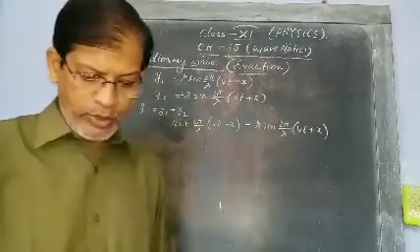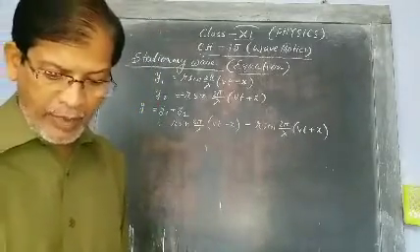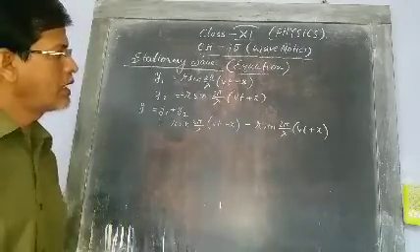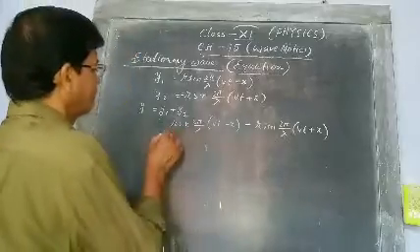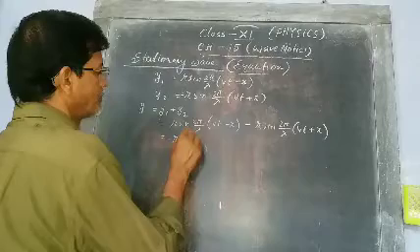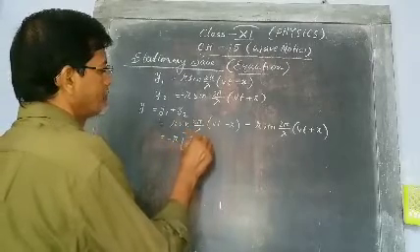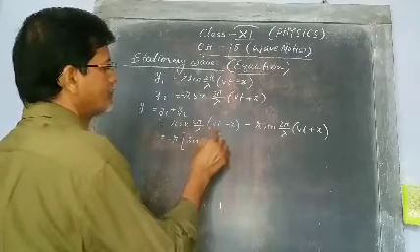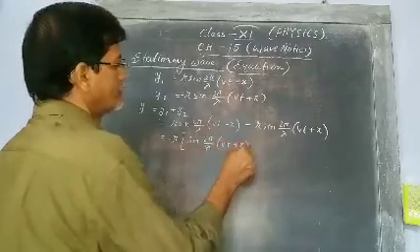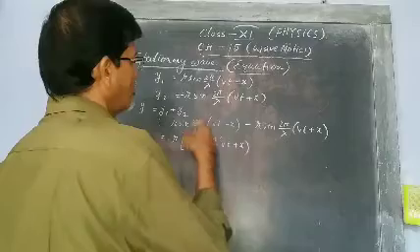You take common minus r. If you take common minus r, then what will happen? This and this will be minus.